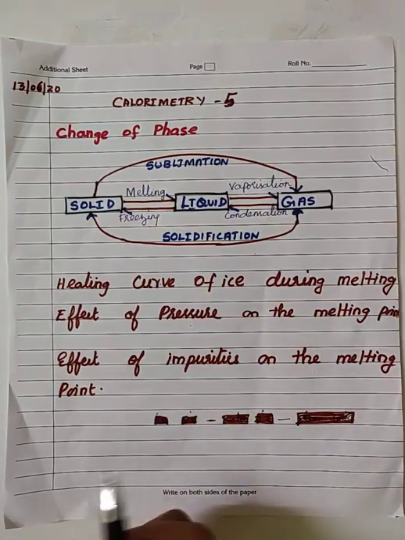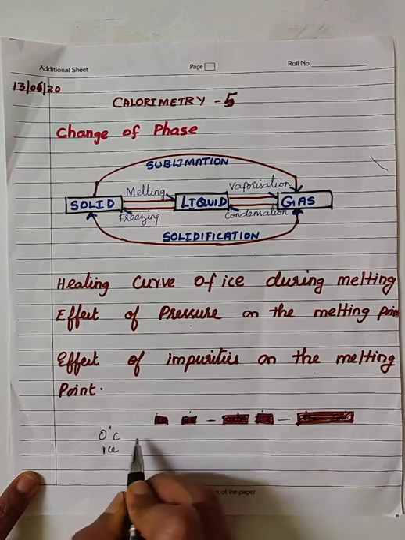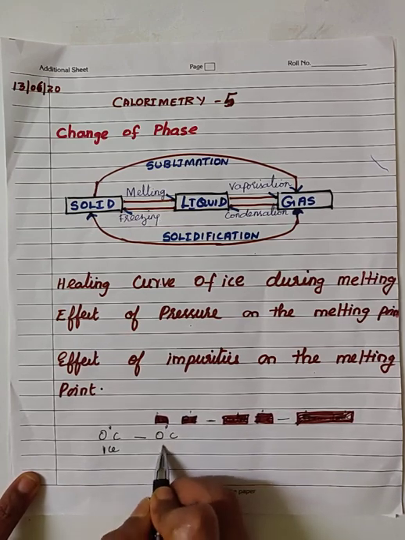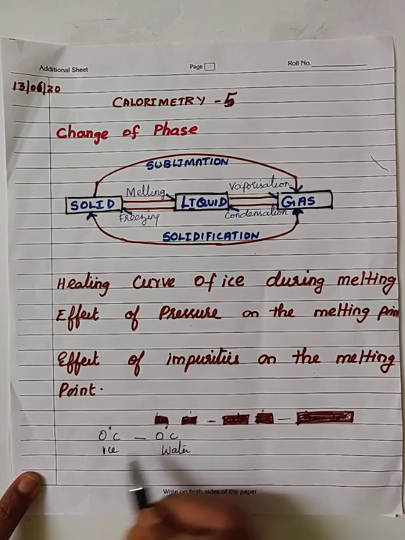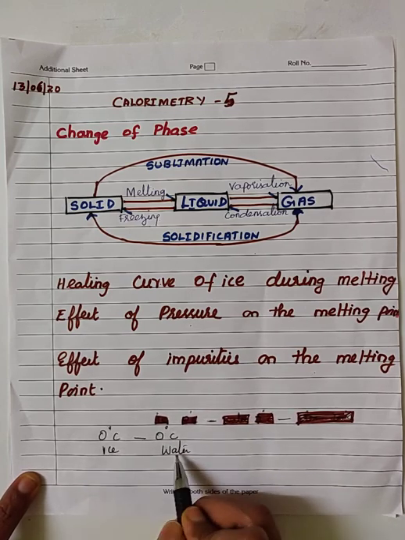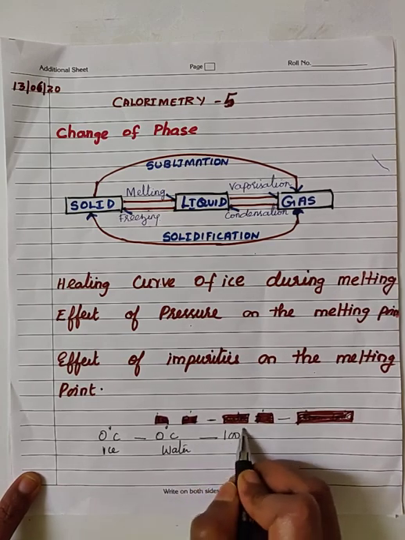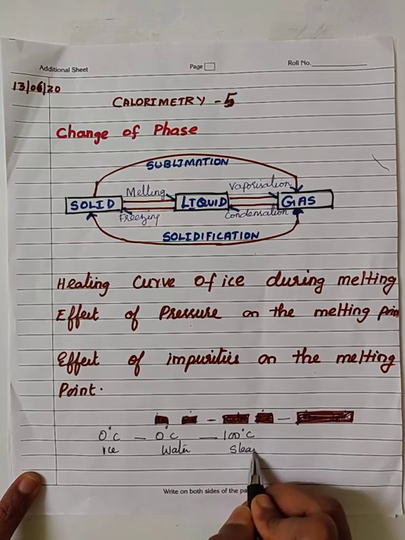For example, if you take ice at 0 degrees Celsius, on heating, it will be converted into water. Providing heat energy, ice can be converted into water, solid state to liquid state. On further heating, if the temperature rises to 100 degrees Celsius, it will be converted into steam.